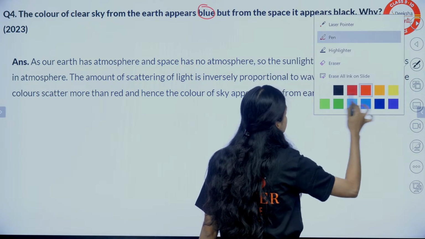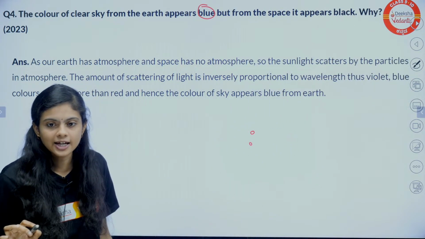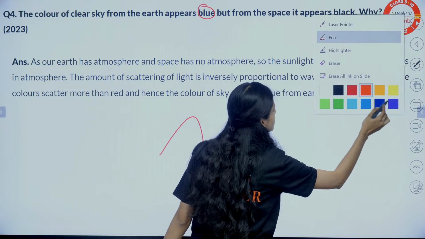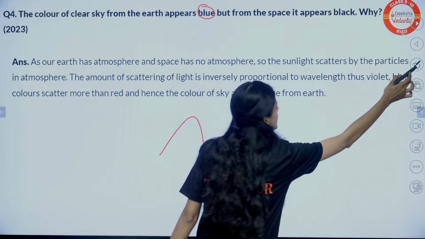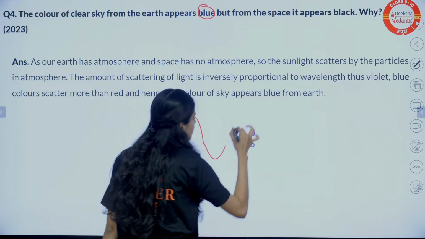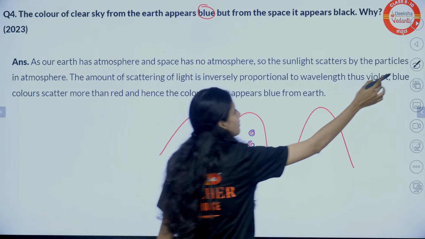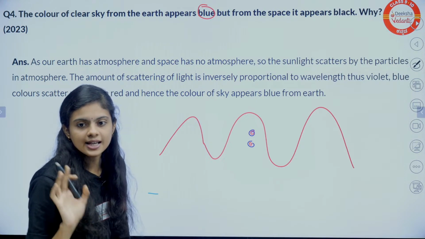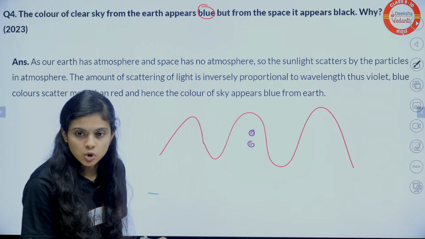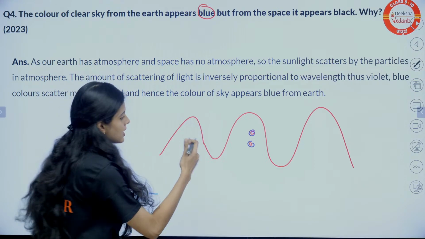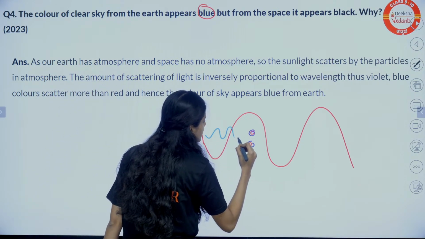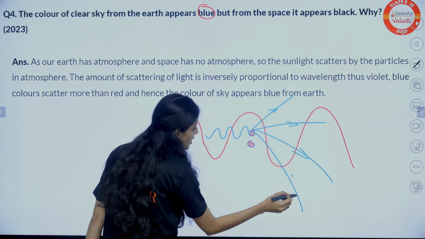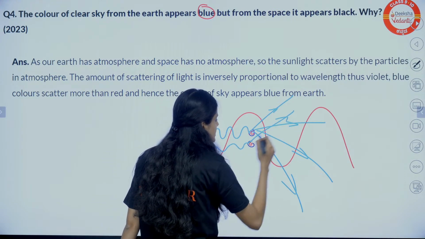If I consider what happens with red light, let me consider particles of different colors so it will not confuse. So these are the particles. Red light has more wavelength, it just passes like this. But what about blue light? Blue light has the shortest wavelength. See here, blue has less wavelength. So what happens? It strikes the particle and scatters in all directions. So our sky appears blue.